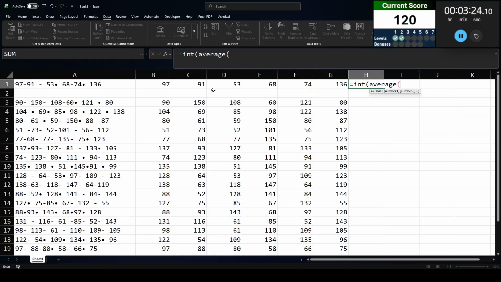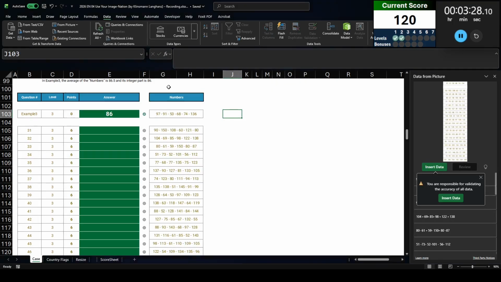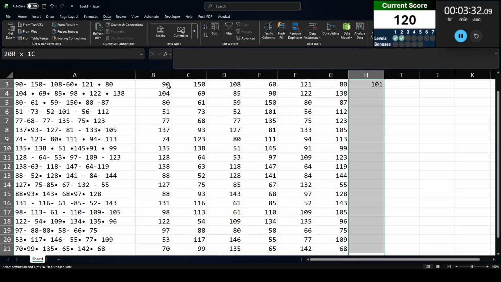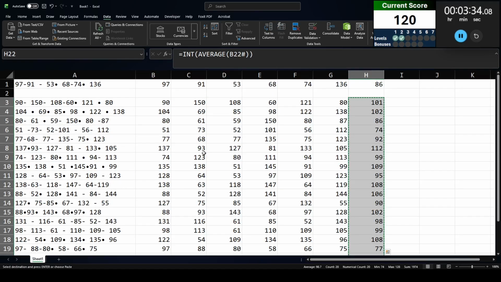Integer average of this row here. Let's see, I get 86. Let me go back to the sheet. The sheet gets 86, right? So let's go ahead and do it to all of the other ones. Copy that.